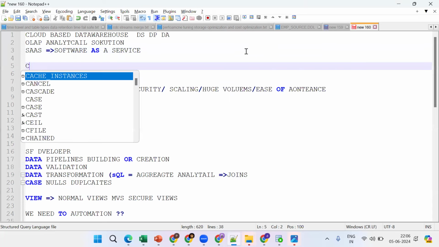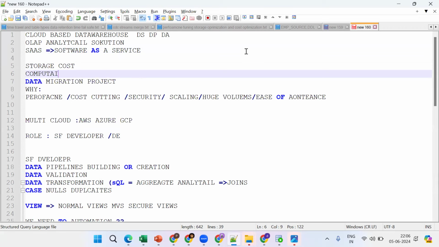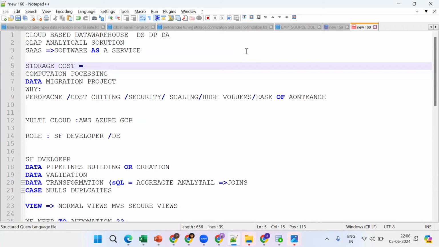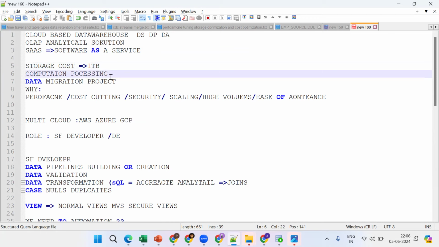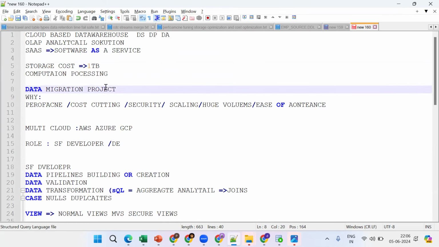Here we have storage cost and computation cost. Computation is nothing but processing, and storage is the table storage. If you are using 1 terabyte of storage, you pay for 1 terabyte. If you are using it for 1 hour, you pay for 1 hour. Snowflake is mainly used for data migration projects.